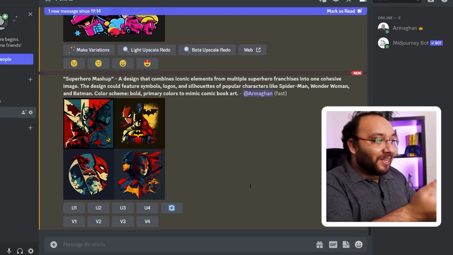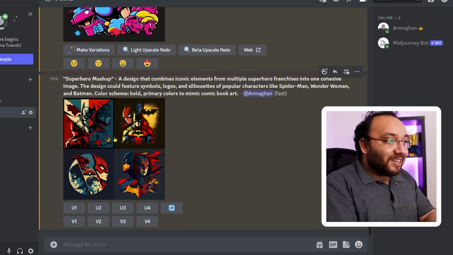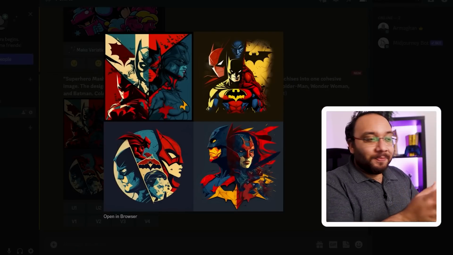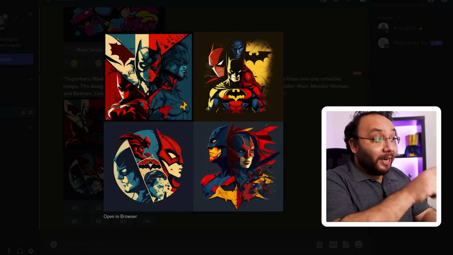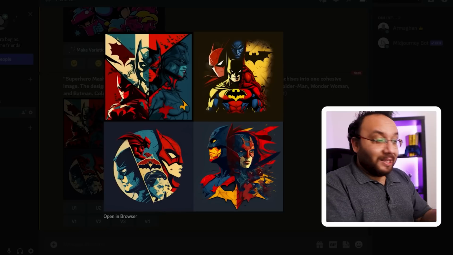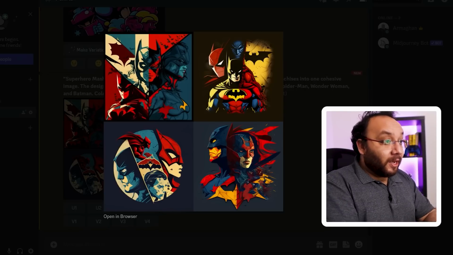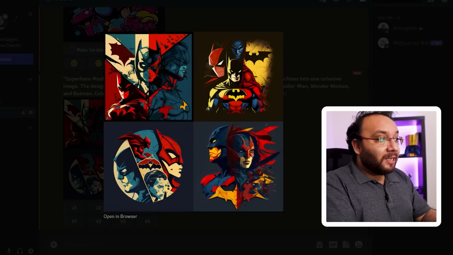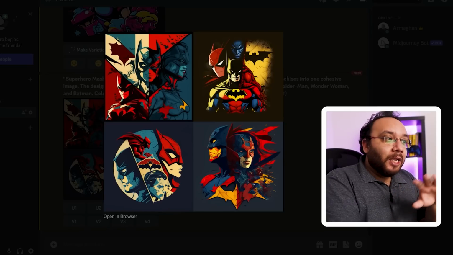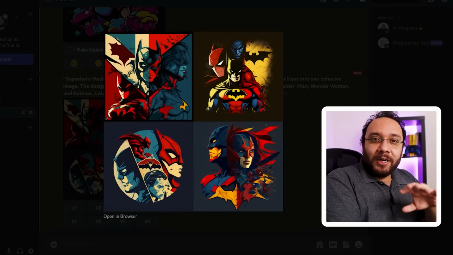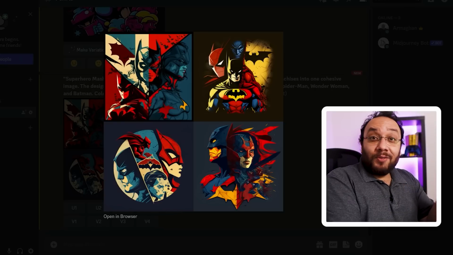Oh wow, these are so nice. The color schemes, the logos, the combination. The way Midjourney was able to blend in the colors from each logo into this one image, these are really nice. In fact, the designs are so nice, you actually don't have to print them on t-shirts only. You can actually use them on any print on demand product and these would do well.